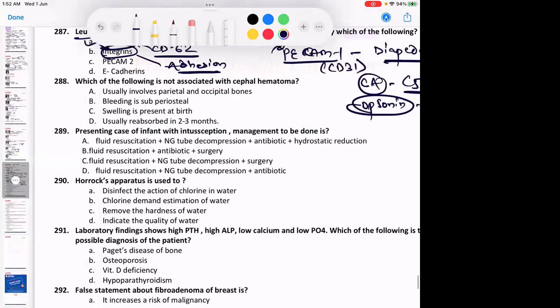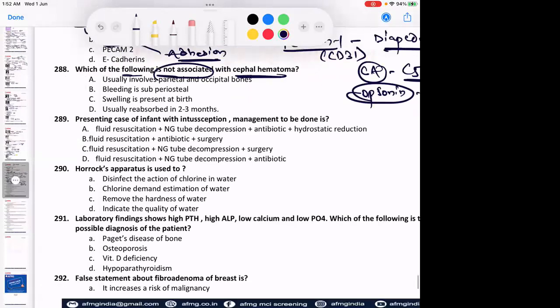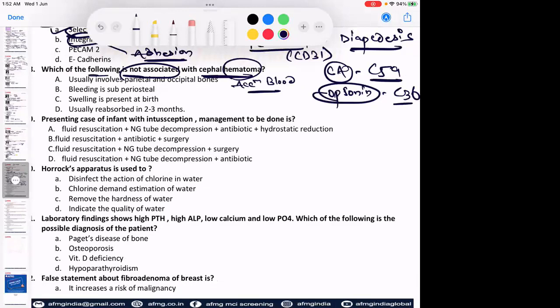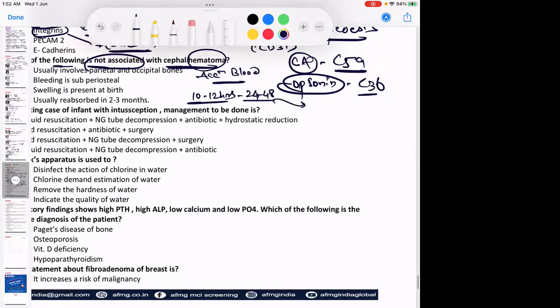Which of the following is not associated with cephalhematoma? As we know, there are two conditions, cephalhematoma and caput succedaneum. In cephalhematoma, there is accumulation of blood between the scalp and the periosteum. It is due to a birth injury. Usually cephalhematoma is not at its maximum size at birth. It starts developing 10 to 12 hours after birth, completely develops by 24 to 48 hours of birth, and will resolve by 5 to 6 weeks.